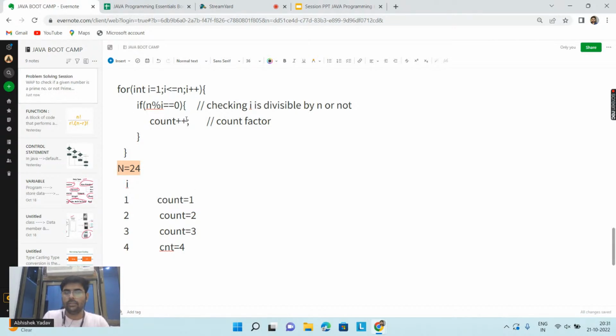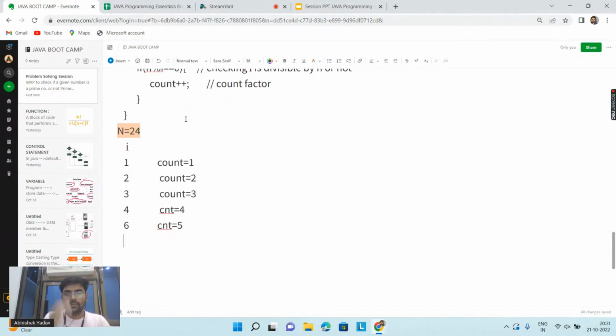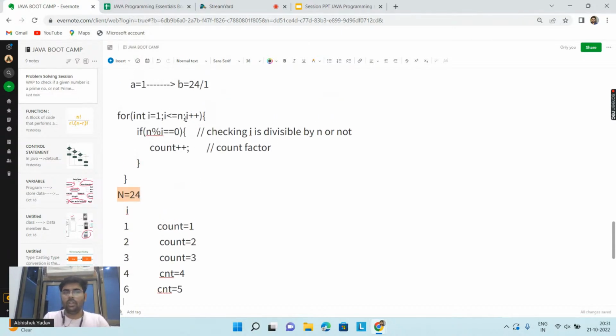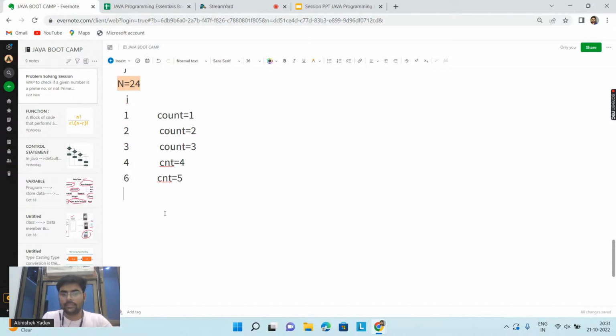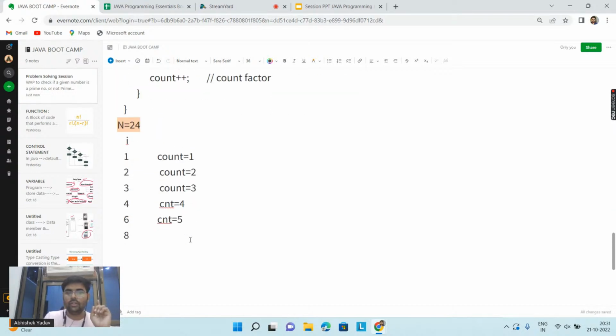I will not increase count. 6 is yes a factor of 24, so I will increment my count by 1, that is 5 now. After that 7 is not a factor of 24, so the value of count will not be incremented. After that 8, yes, 8 is a factor of 24, so the value of count will be incremented by 1.